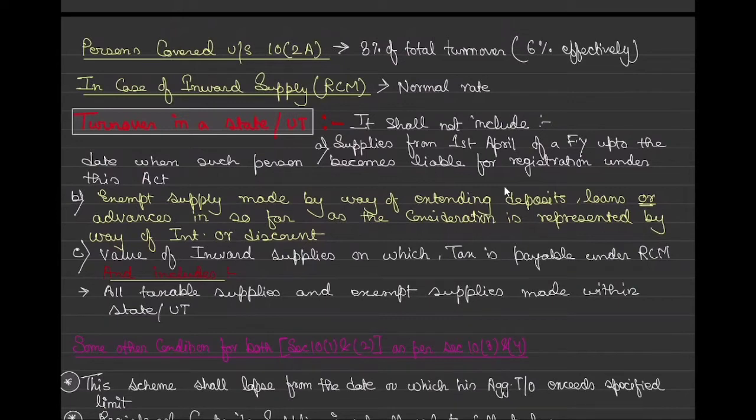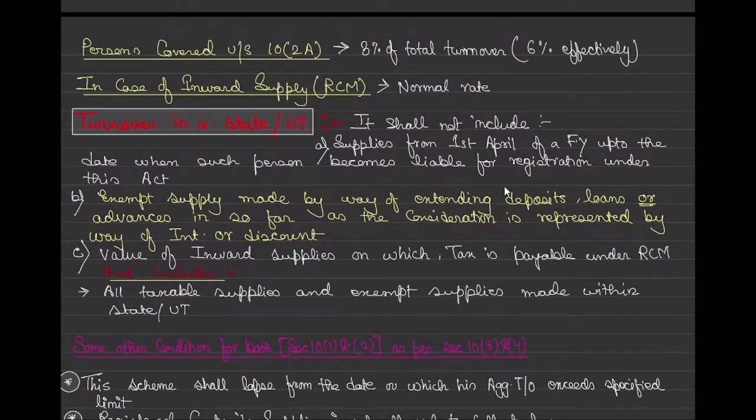And then we saw there is a marginal supply of services, which says that along with goods, if we provide marginally services, we should be in the limit of 10% of aggregate turnover or 5 lakh, whichever is higher. You are eligible to get registered under 10.1. And we know that under 10.1, for manufacturers, the rate is 0.5%. 0.5% of CGST, similarly 0.5% of SGST of total turnover in a state.